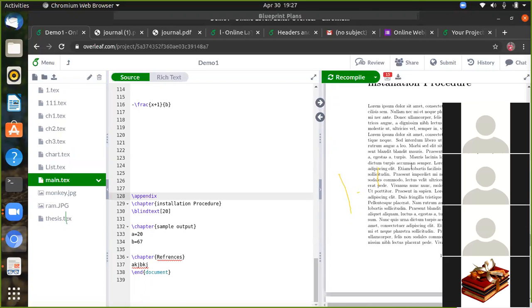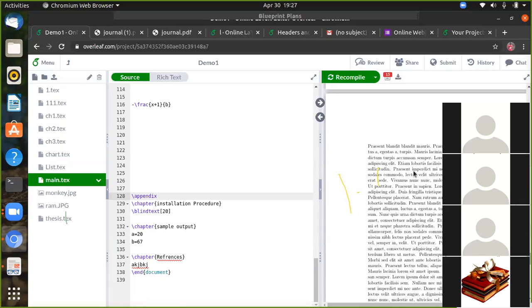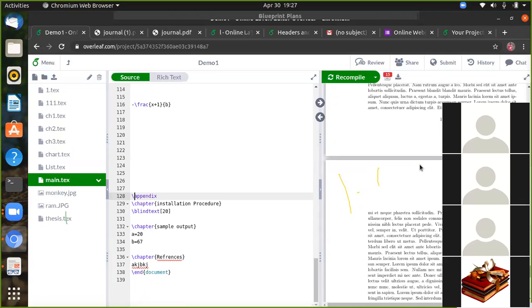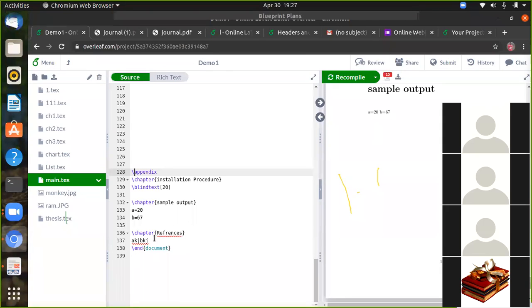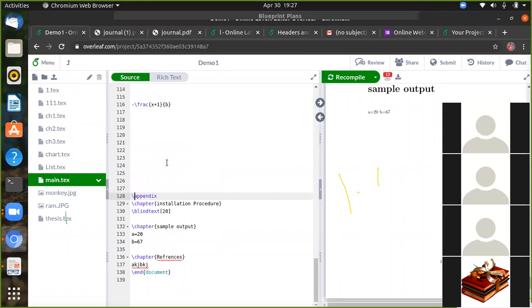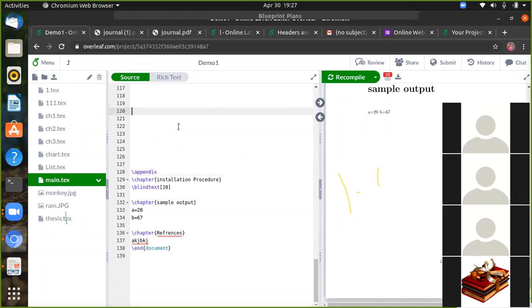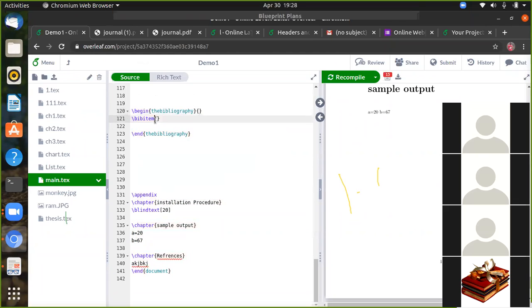Then sample output we can write, for example sample output a equal to 20, p equals 10. Then references: for adding the bibliography, we can use the syntax begin the bibliography. We can add the item by giving the number 1. Then you can refer to the author's information.